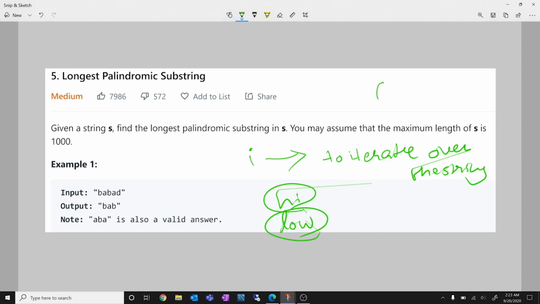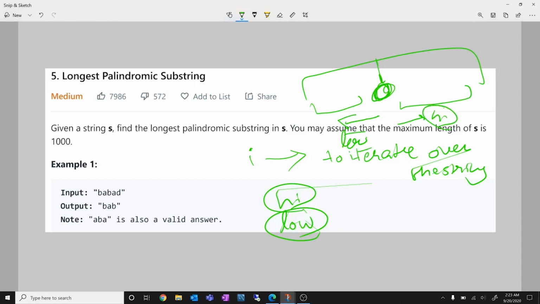So suppose you're at a particular letter over here, right? This is the string, this is the entire string, and you're at this particular index, right? So high will be the count of the current index on this side. Sorry, this side will be low, and this side will be high, right? So S of high should be equal to S of low. As long as this condition is satisfied, I will have a palindrome, right? So this is what we have to take into account.